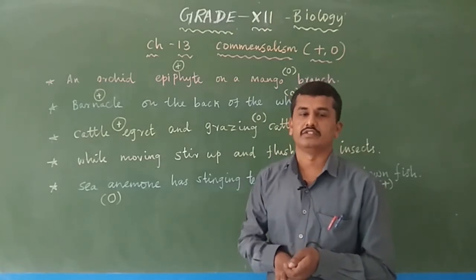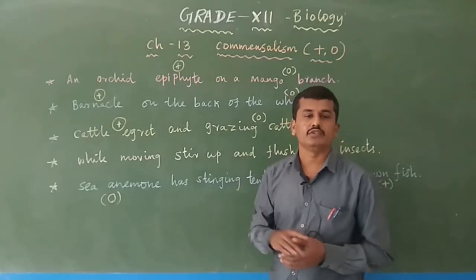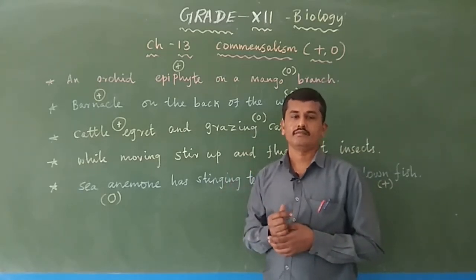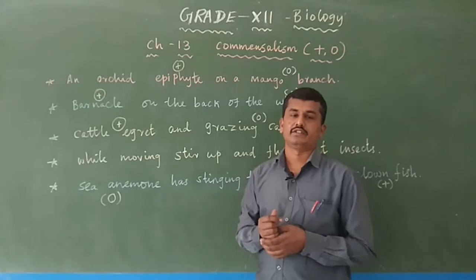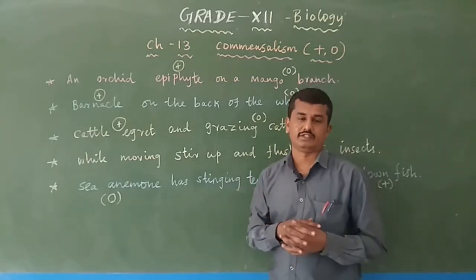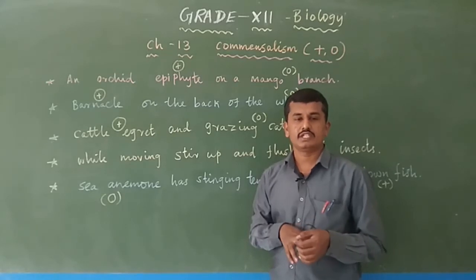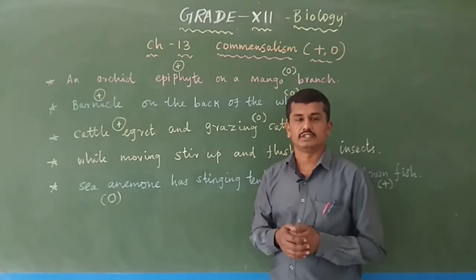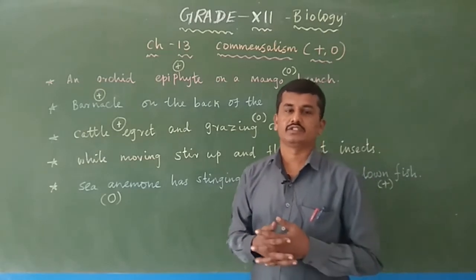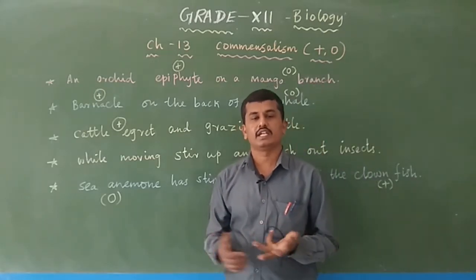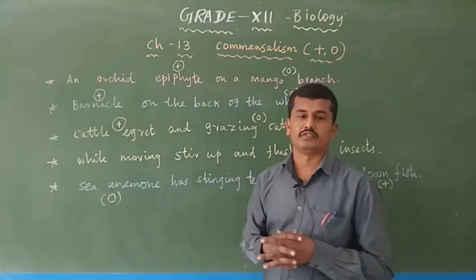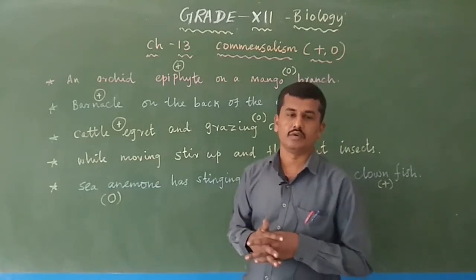Here, epiphyte means one plant growing on another plant. The orchid is actually an epiphyte. It grows on the mango tree branch. So, the mango tree does not get any benefit in this interaction, and it does not get any negative interaction either. It only provides space for the orchids to grow.